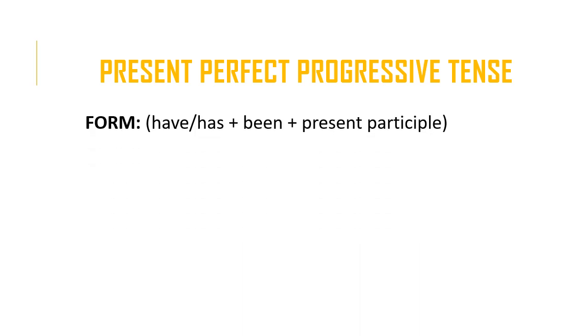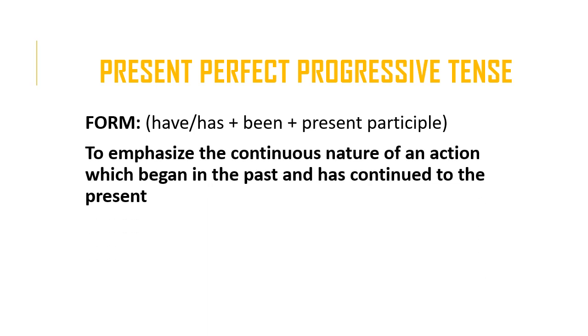All right, now let's turn to the present perfect progressive tense. So we'll start by looking at how it's formed. We form this tense by adding the verb have or has, depending of course on the subject, plus the verb been, which is the past participle form of the verb to be, and the present participle, which is the ing form of the verb. The main function and purpose of this tense is to emphasize the continuous nature of an action which began sometime in the past and has continued to the present.